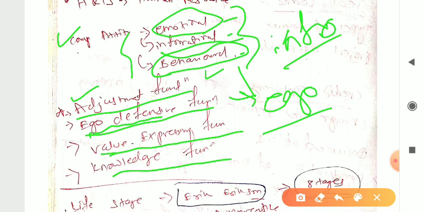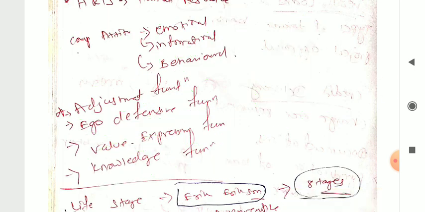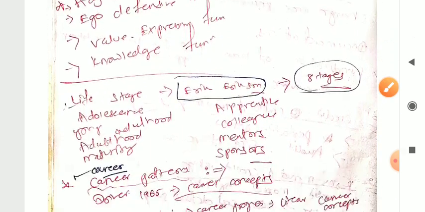Then value expressive: this function expresses your values, your main worth. Knowledge function: that is how someone has some knowledge, information or idea about something. That shows his attitude. So these are some basic things.